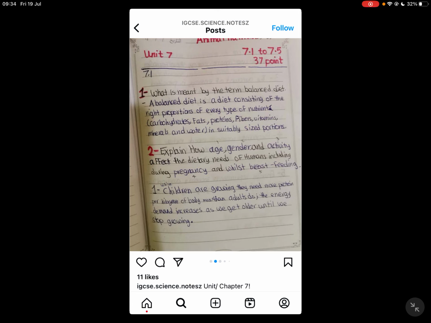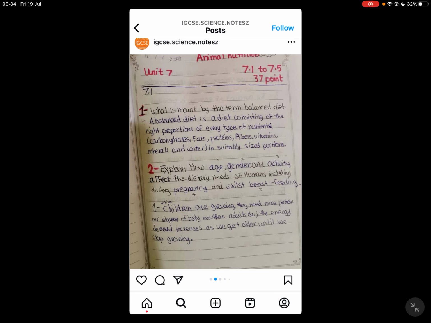So basically, we had that term called balanced diet. What is a balanced diet? A balanced diet is a diet consisting of the right proportions of every type of nutrition, containing carbohydrates, fats, proteins, fibers, vitamins, minerals, and water in suitably sized portions. And it is related to age, gender, and activity. For example, during pregnancy and while breastfeeding, it depends.